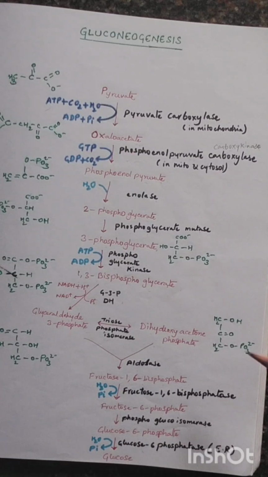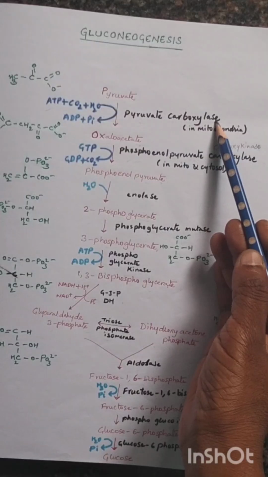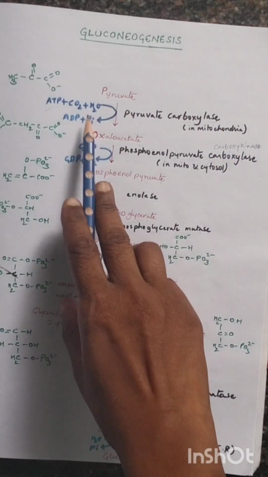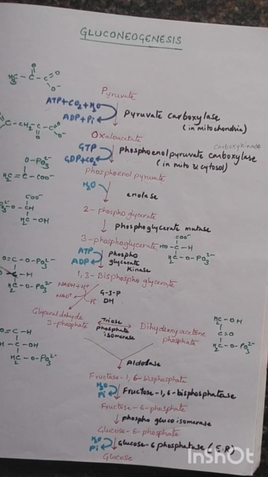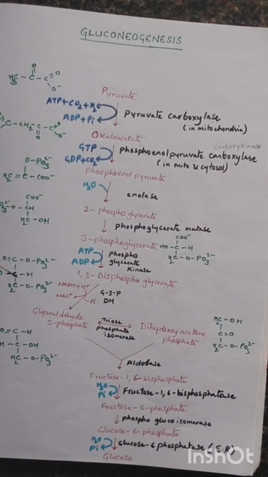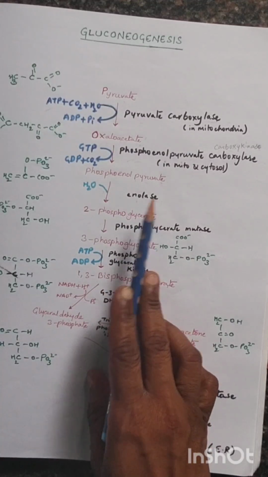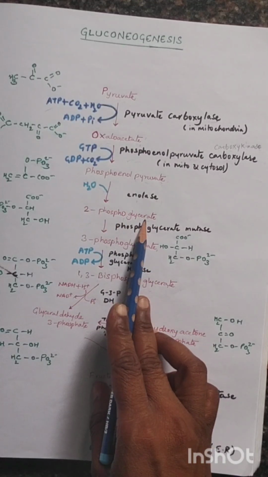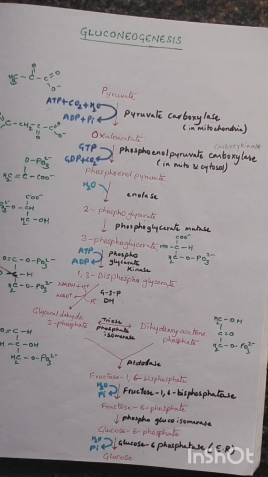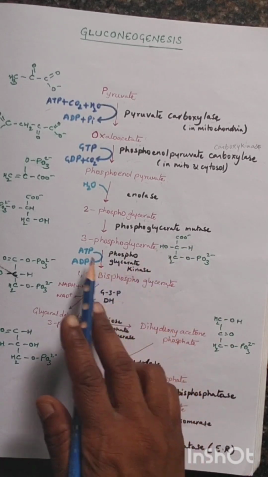Coming to the pathway, pyruvate gets converted to oxaloacetate in the presence of pyruvate carboxylase. This step takes in an ATP molecule. Oxaloacetate in the presence of phosphoenolpyruvate carboxykinase takes in a GTP molecule and forms phosphoenolpyruvate. Phosphoenolpyruvate takes in a water molecule in the presence of the enolase enzyme and forms 2-phosphoglycerate. 2-phosphoglycerate in the presence of phosphoglycerate mutase forms 3-phosphoglycerate.